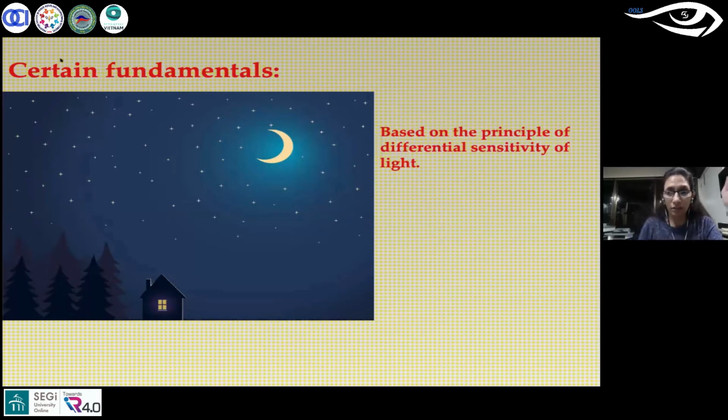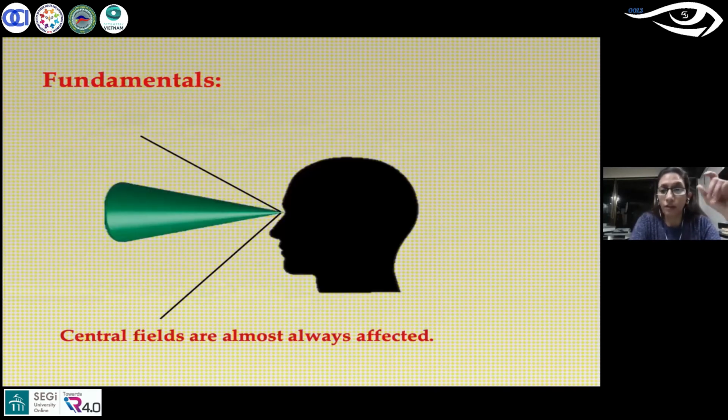All right. So again, we have a huge field, but most of the times we check only the central fields. Why? Because whatever affects the peripheral field also affects the central field. So that's why most of the times we check the central fields.